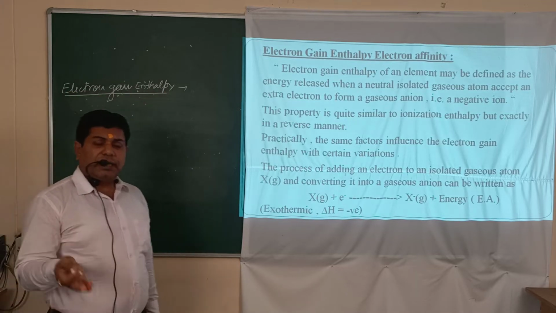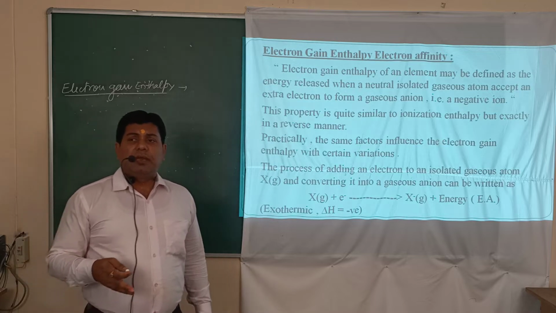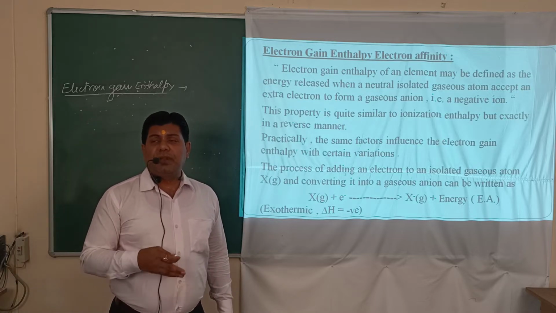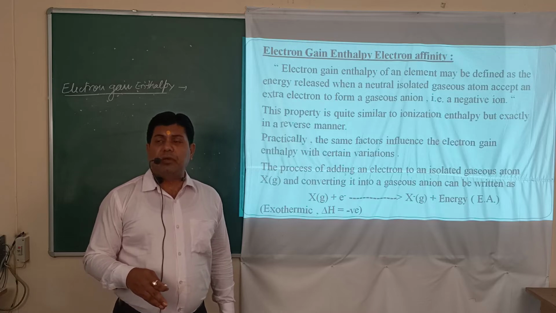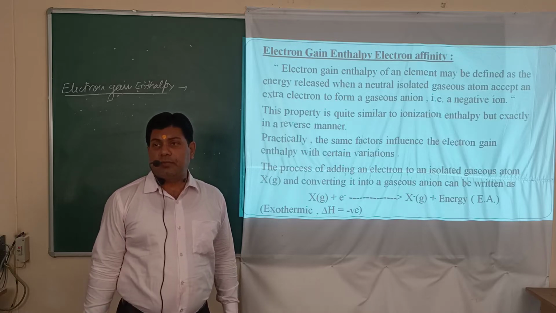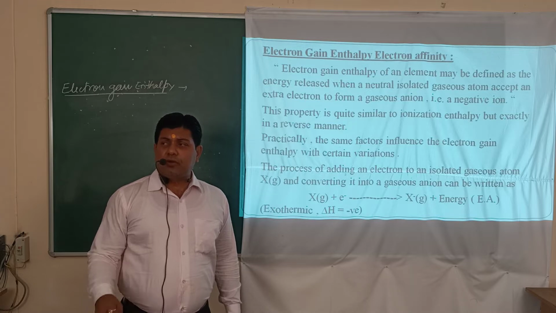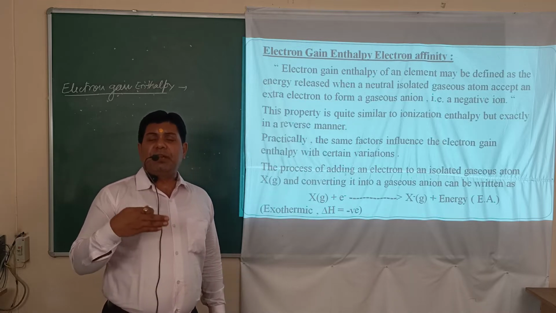In ionization enthalpy, it was explained that it is the amount of energy required to pull out an electron from the outermost orbit of an isolated gaseous atom. In case of electron gain enthalpy, it is just the reverse case.